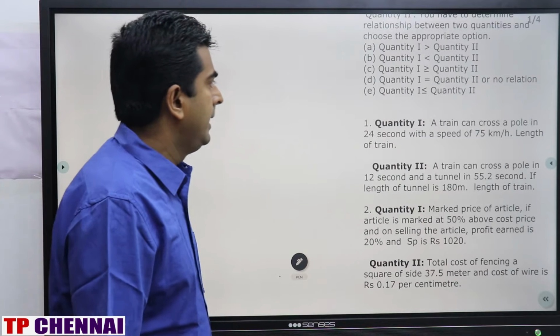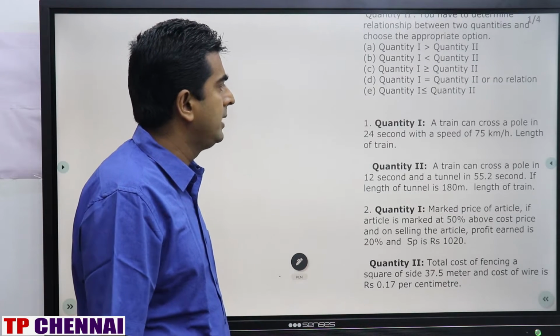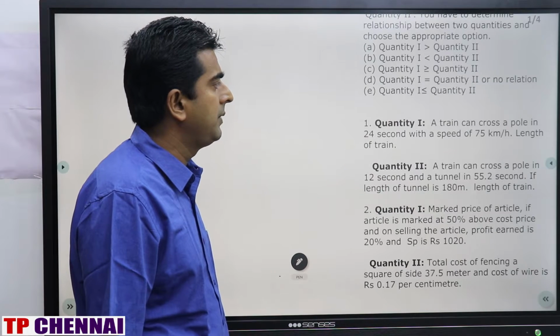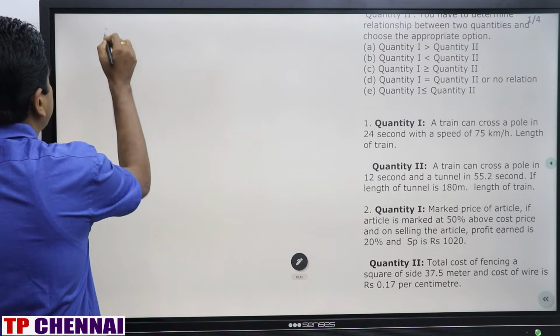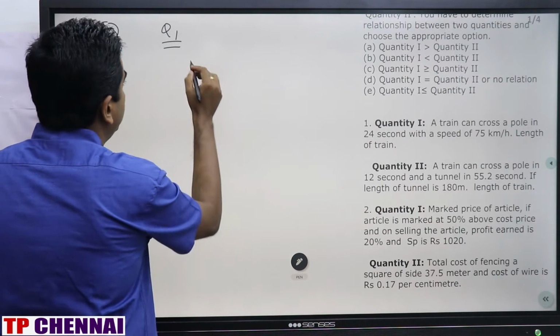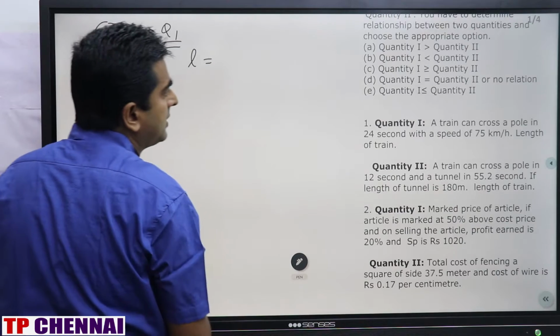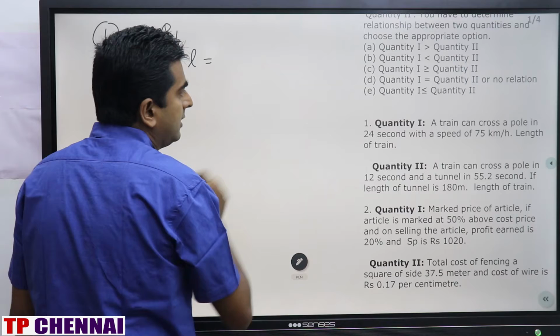First one, quantity 1: a train can cross a pole in 24 seconds with a speed of 75 km/h. We have to calculate the length of the train. Because the train is crossing a pole, distance is speed into time.